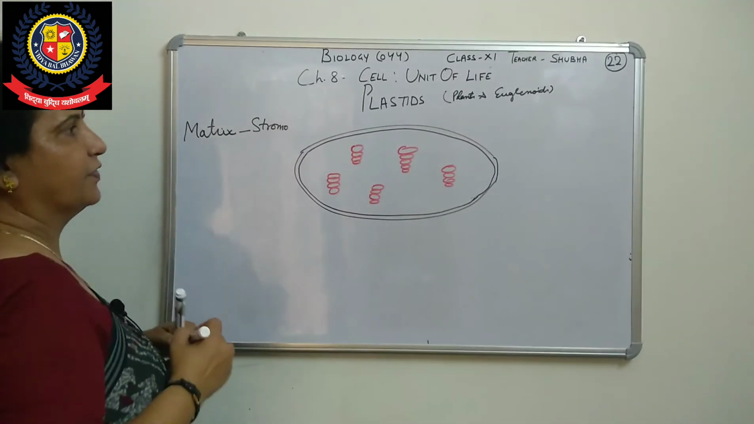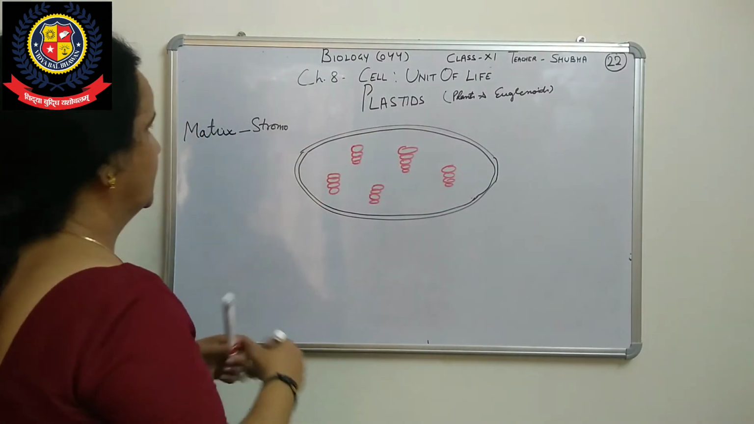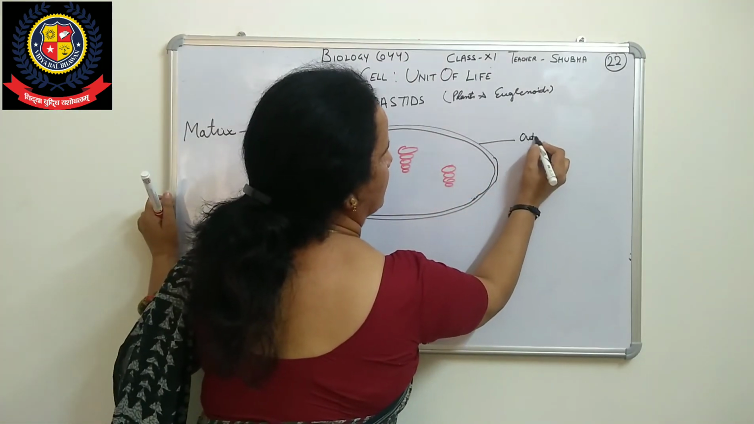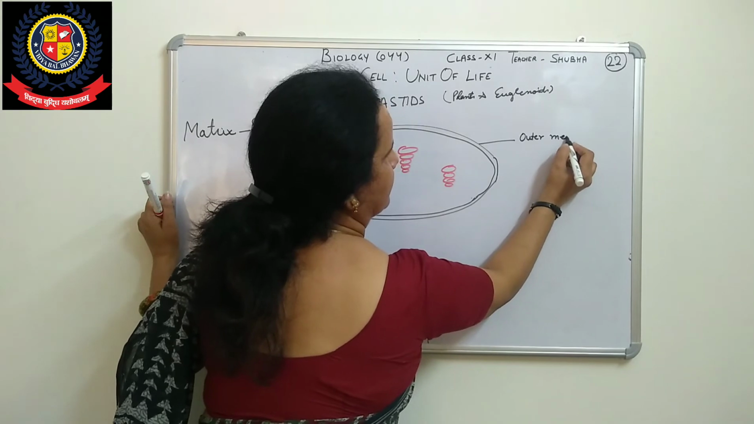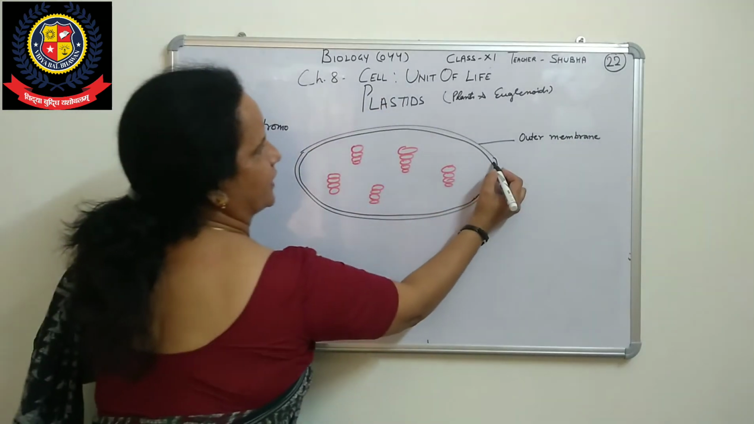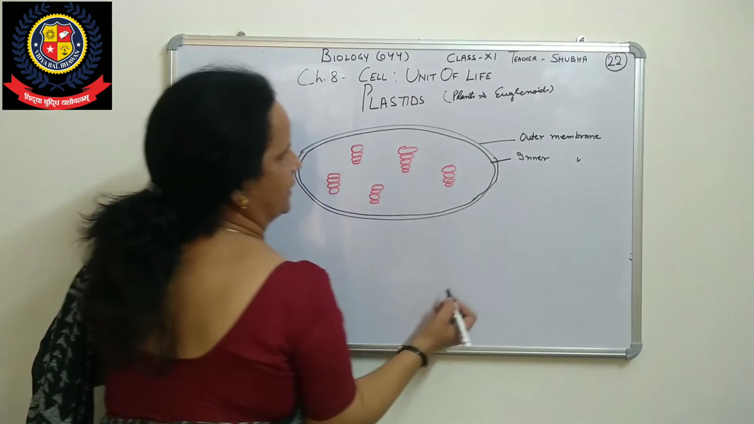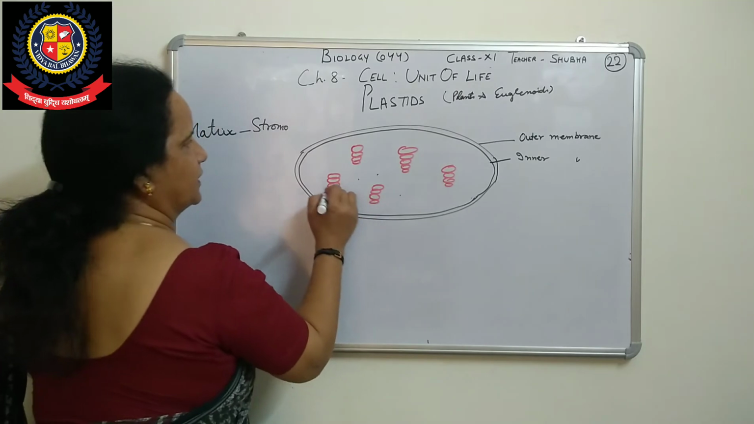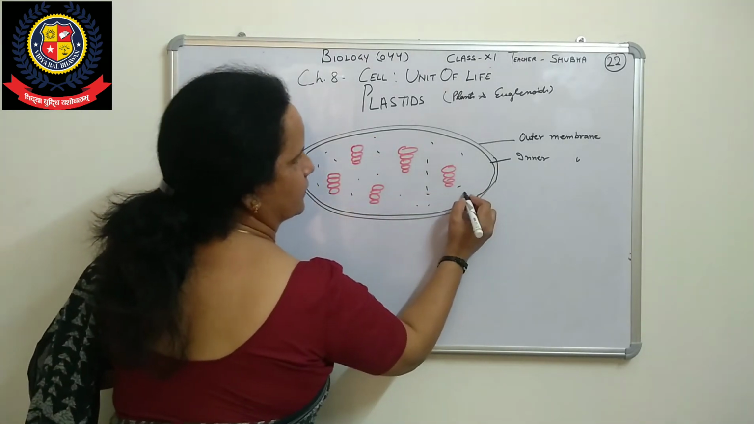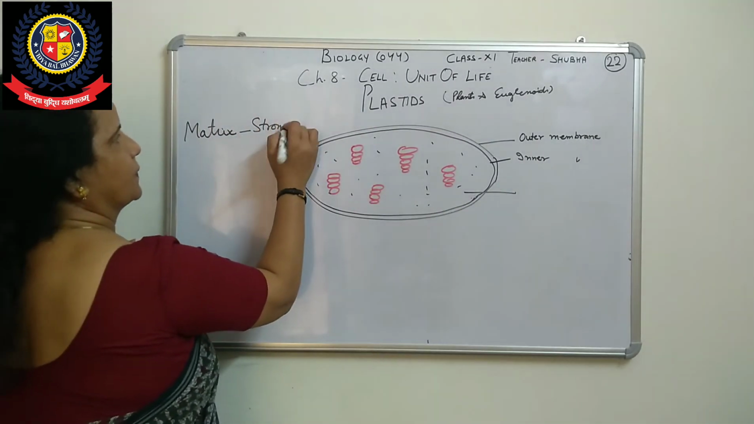This combined structure is called grana. One we can write here: the outer membrane. Then the second one is called the inner membrane. Whatever is here is the matrix. This one is called matrix, and I told you that matrix is the stroma.